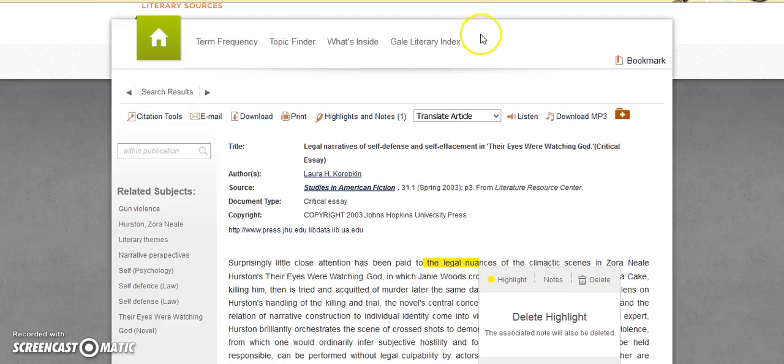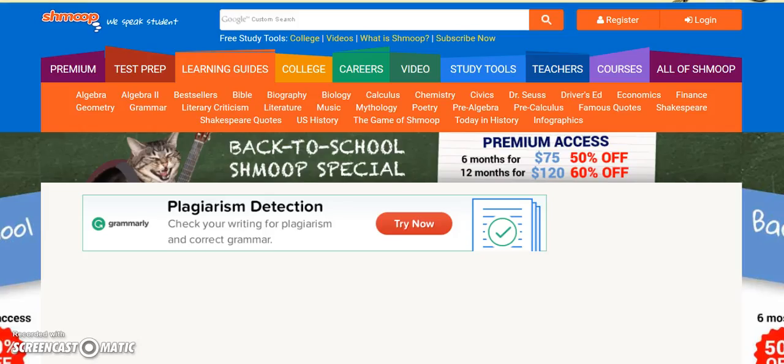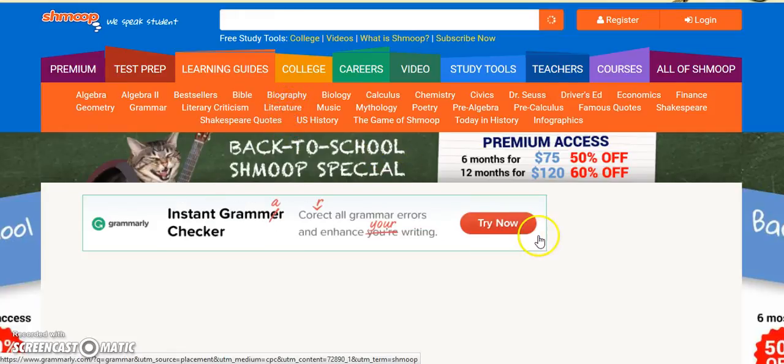So now let's take a few minutes. Let's look at the Shmoop site. So this is the free site, and you can also get premium access to other materials, more like test reviews and whatnot. What I am interested in on this site is the literature portion. And sorry, there's a lot of scrolling in this site.